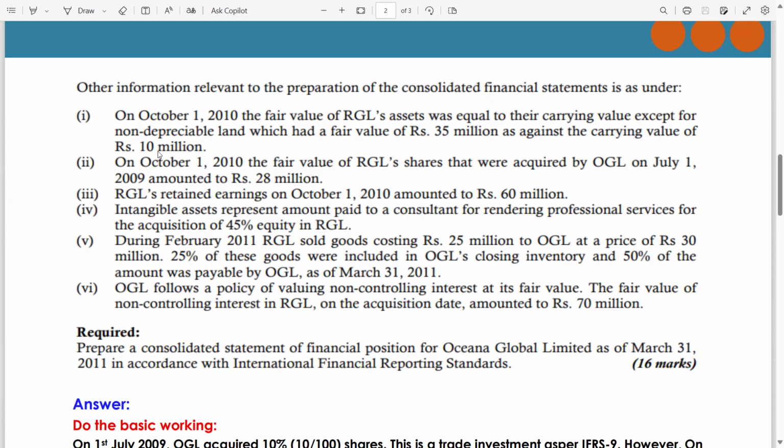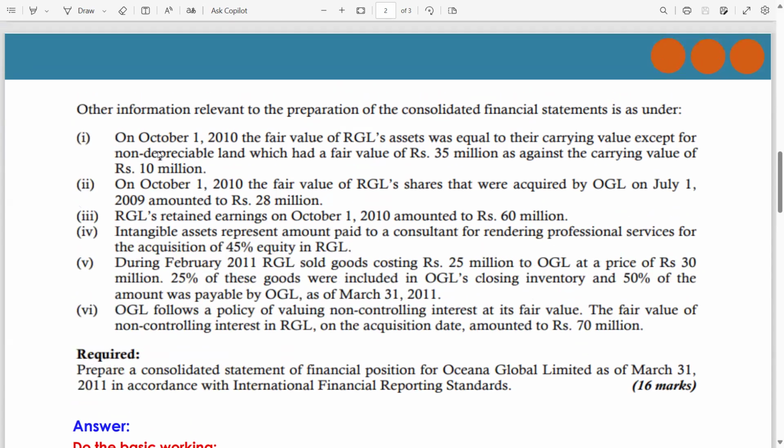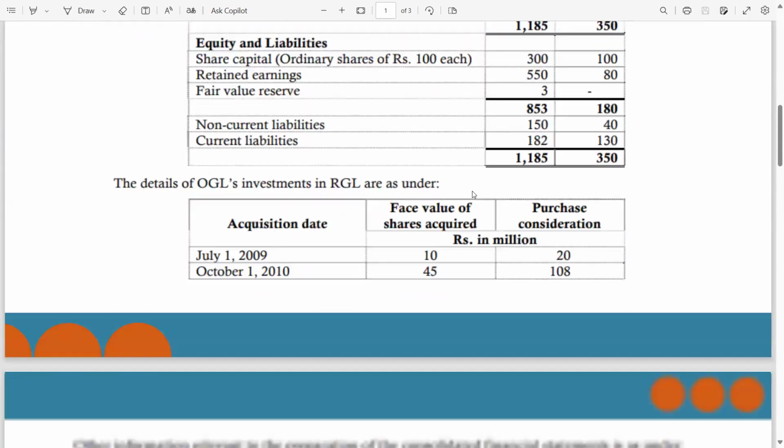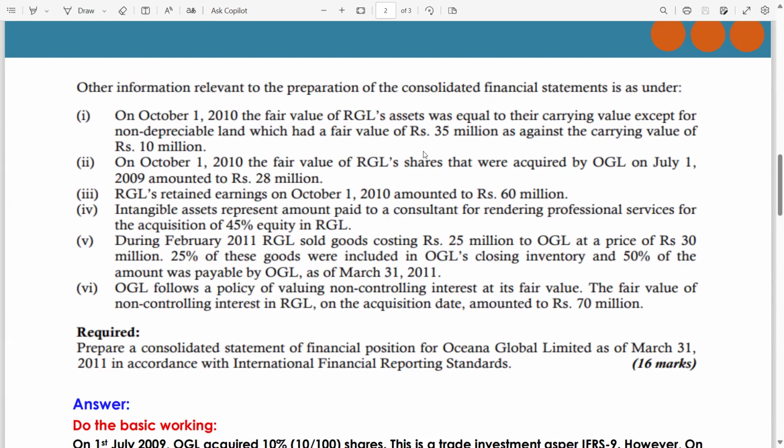So it means the 10 million carrying amount has already been included in the SOFP. Let me show you. Already included in this figure. But the fair value is 35, and we all know that at the acquisition date, all the identifiable net assets of the subsidiary should be recorded at fair value.